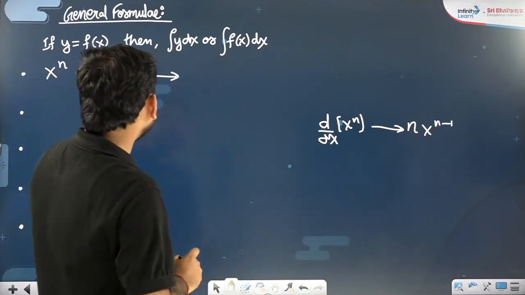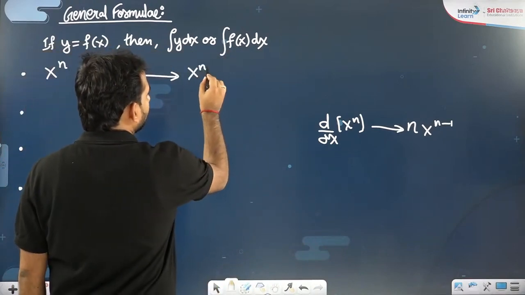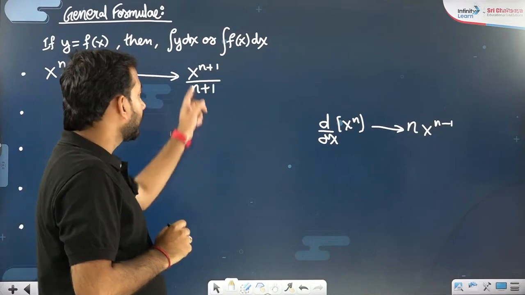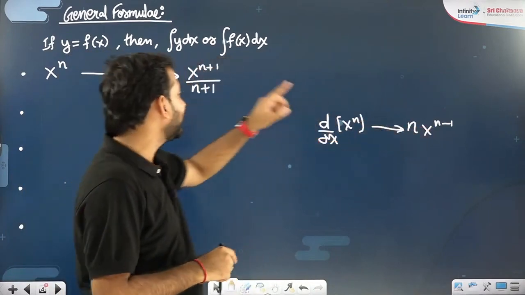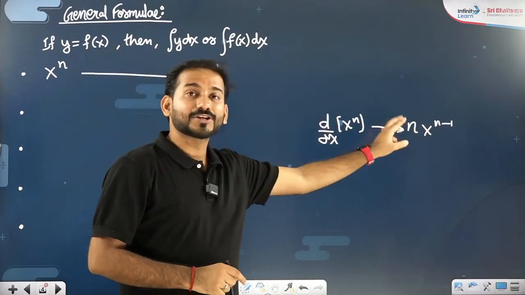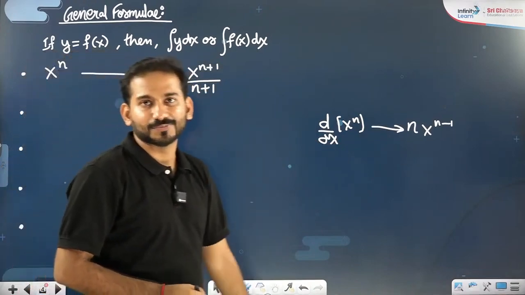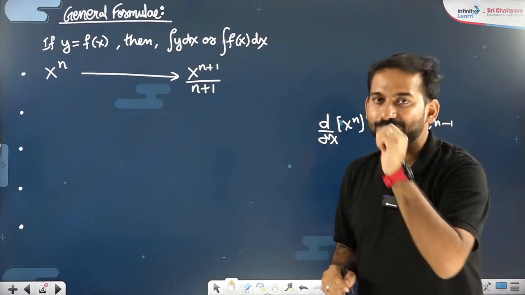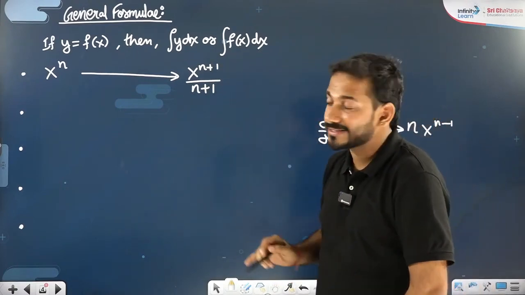Integration you will do opposite to it. You will increase the power by 1 and divide by the incremented power. I repeat, in differentiation you reduce the power, in integration you enhance the power. In differentiation you multiply with the power, in integration you divide with the enhanced power. Got something? Differentiation and integration are opposite processes. So you have to raise the power and you have to divide by the raised power.